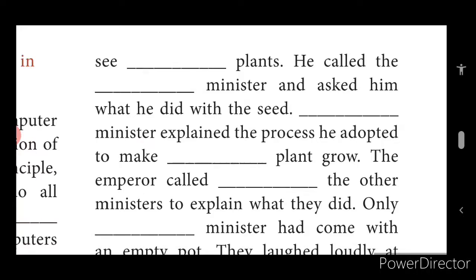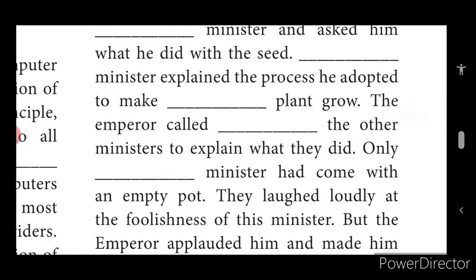He called the first minister and asked him what he did with the seed. That minister explained the process he adopted to make his plant grow. What is the right answer there? His plant grow.